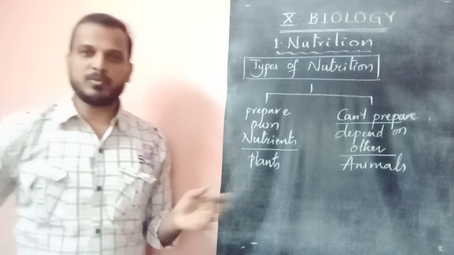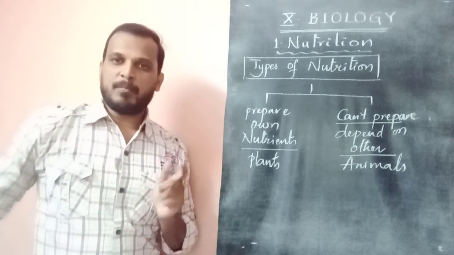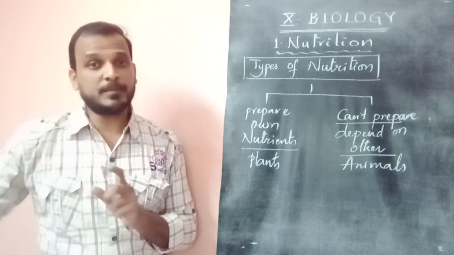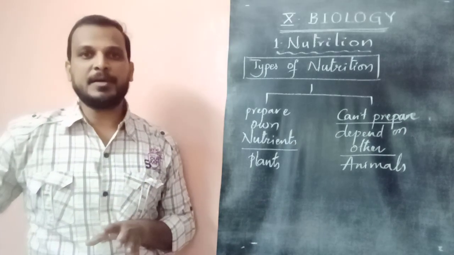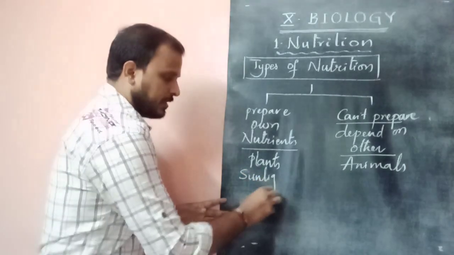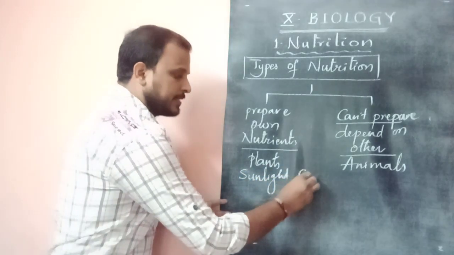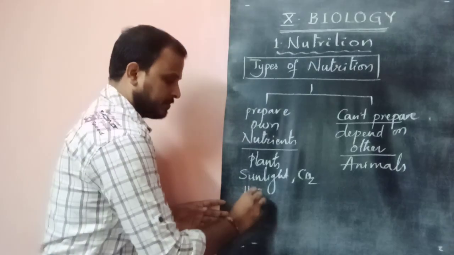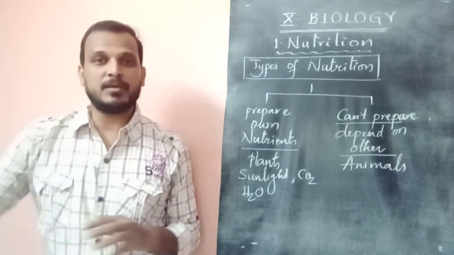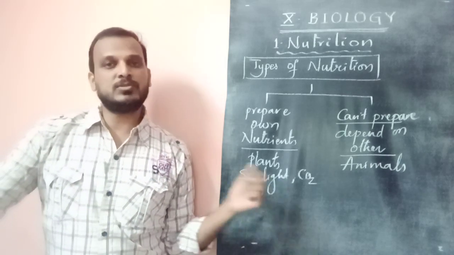Let us discuss plants first. Plants prepare their own nutrients. Are they not depending on anything? Yes, they depend on sunlight, carbon dioxide and water. Then why do I say they are not depending on anything? Here you need to understand one thing.